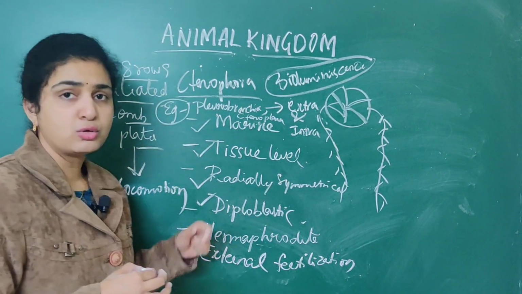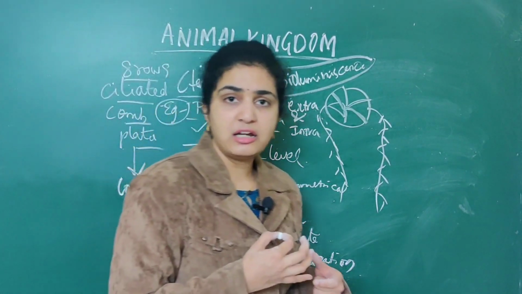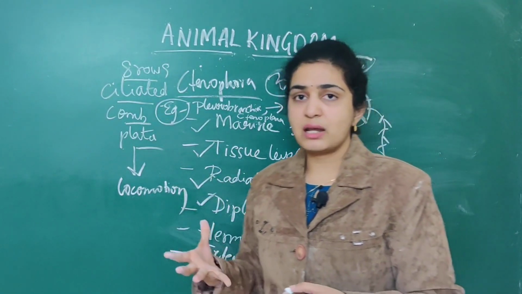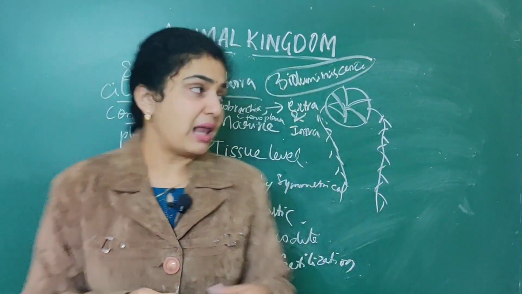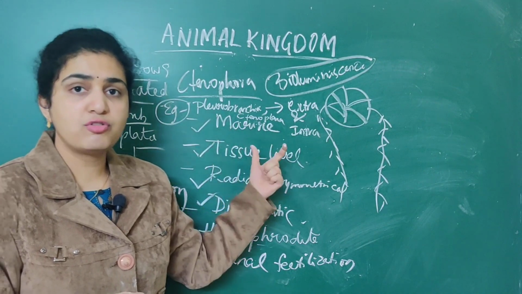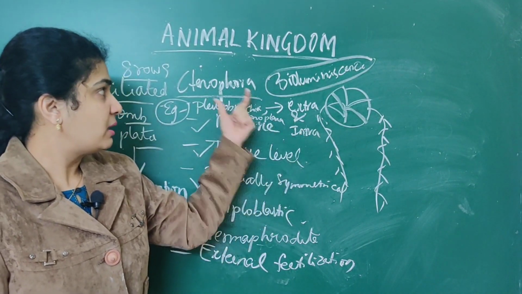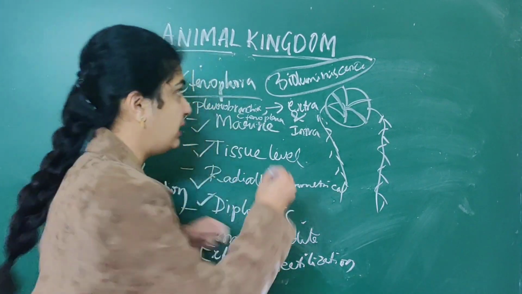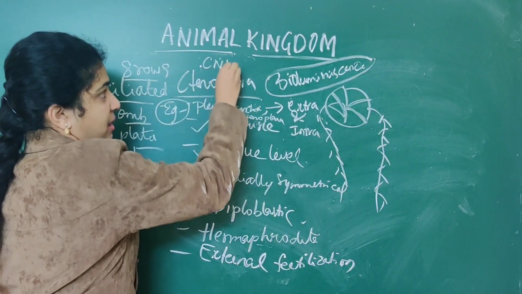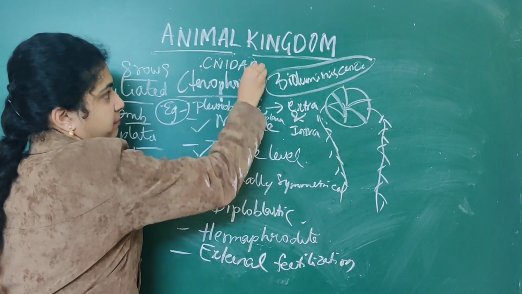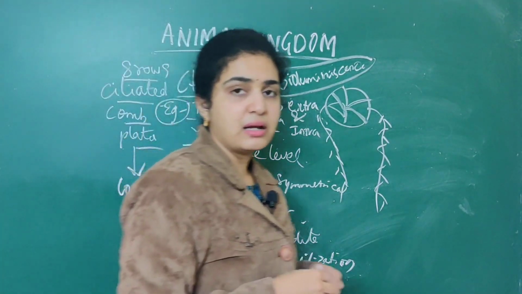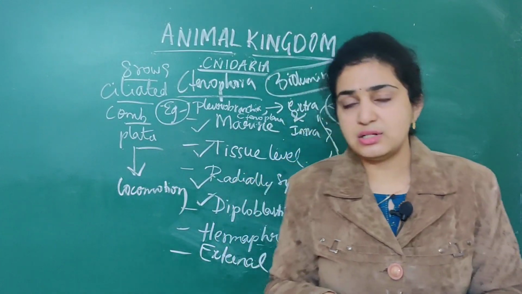Next we covered two important phyla, Porifera as well as Ctenophora. Ctenophora will come under phylum Cnidaria. Another one that will also come under Cnidaria is the coelenterates.